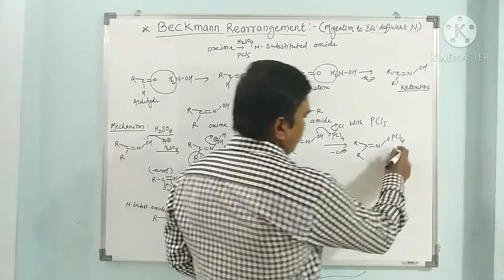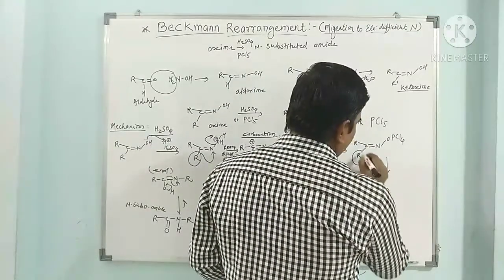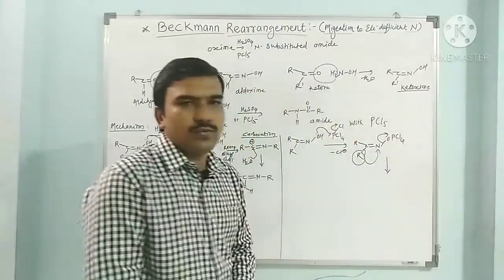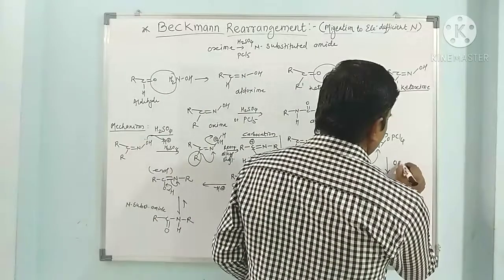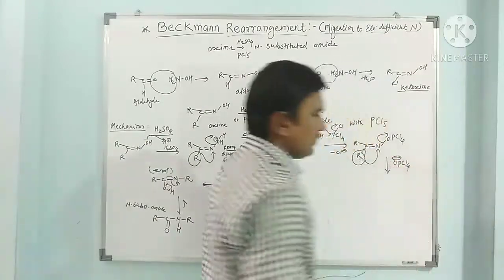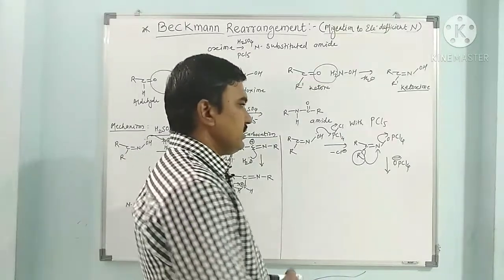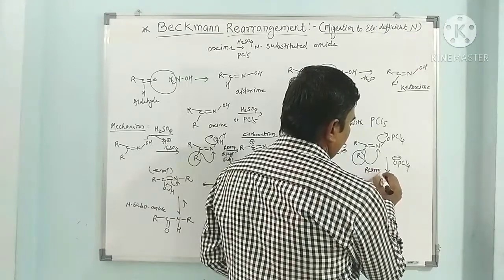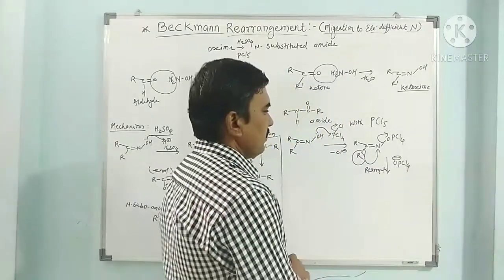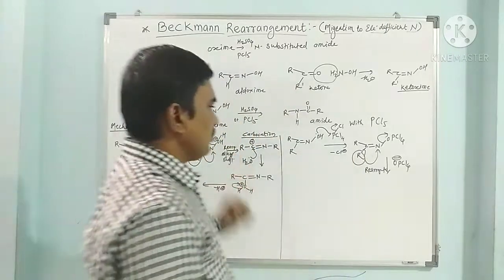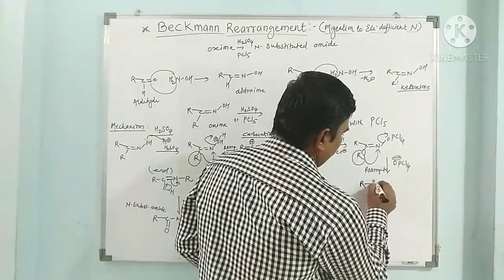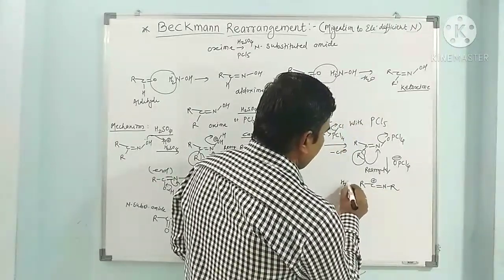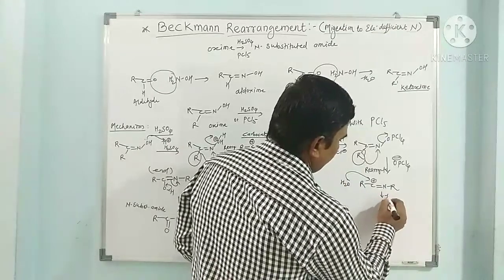Now this R migrates with its electron pair, and this OPCl4 is lost as an anion, a negatively charged species, and a rearrangement takes place. And what do we get here? In a similar way, the same carbocation: R, C plus, double bond N, R.